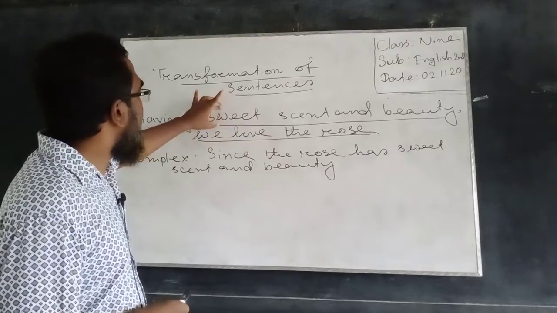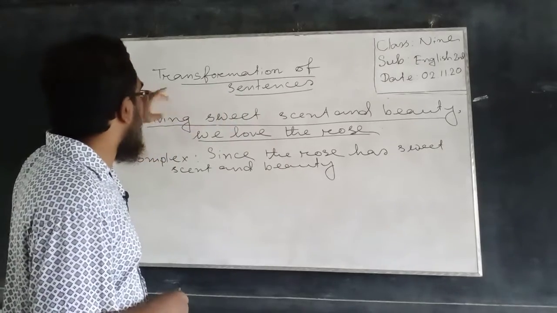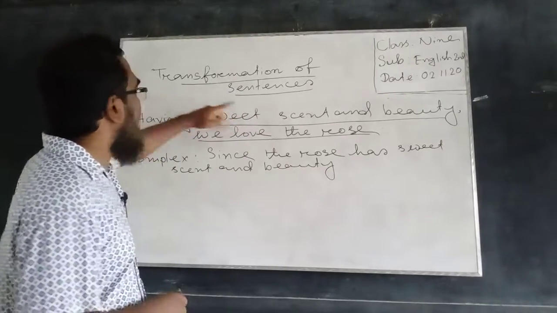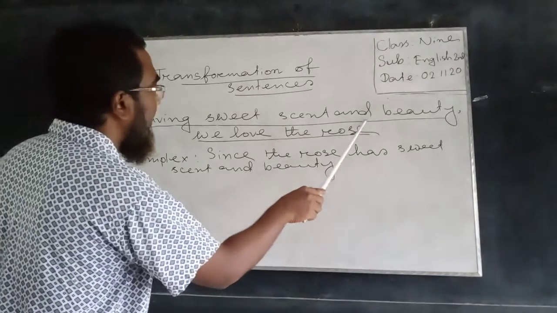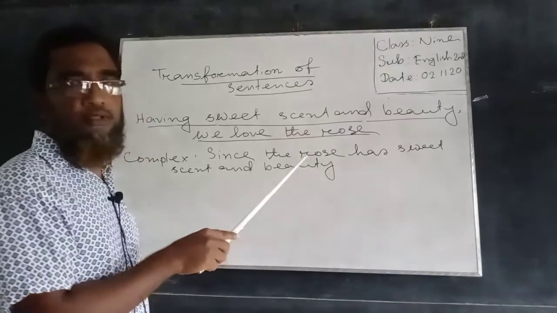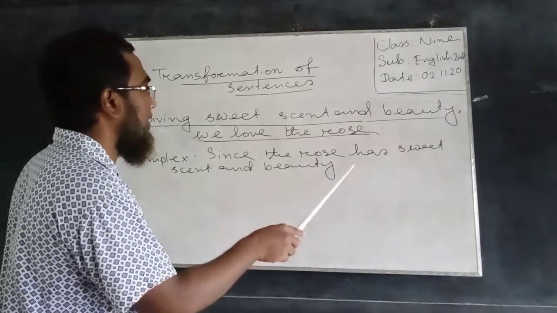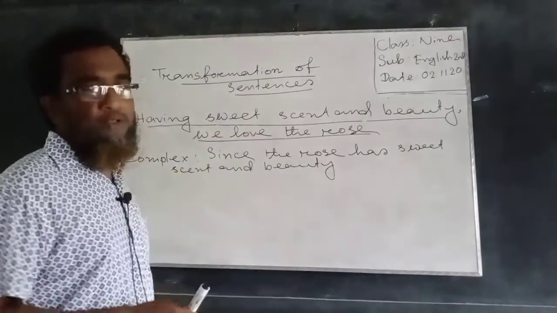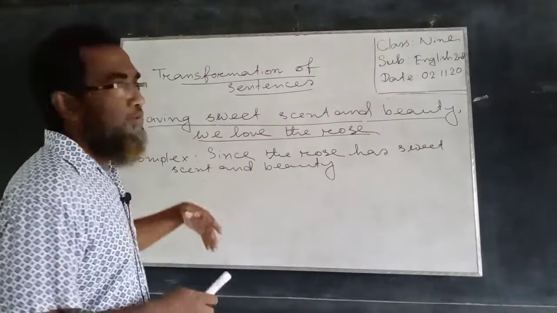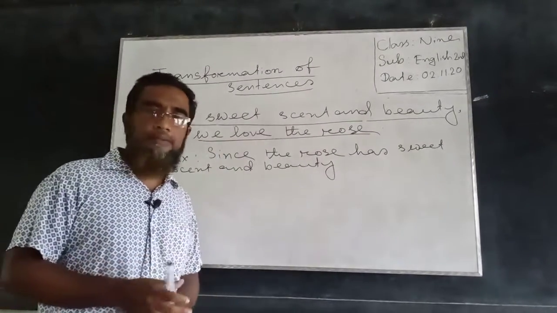In the previous simple sentence, it was a phrase, and now the phrase has been transformed into a subordinate clause, and we already have a principal clause. So the principal clause would be unchanged here.